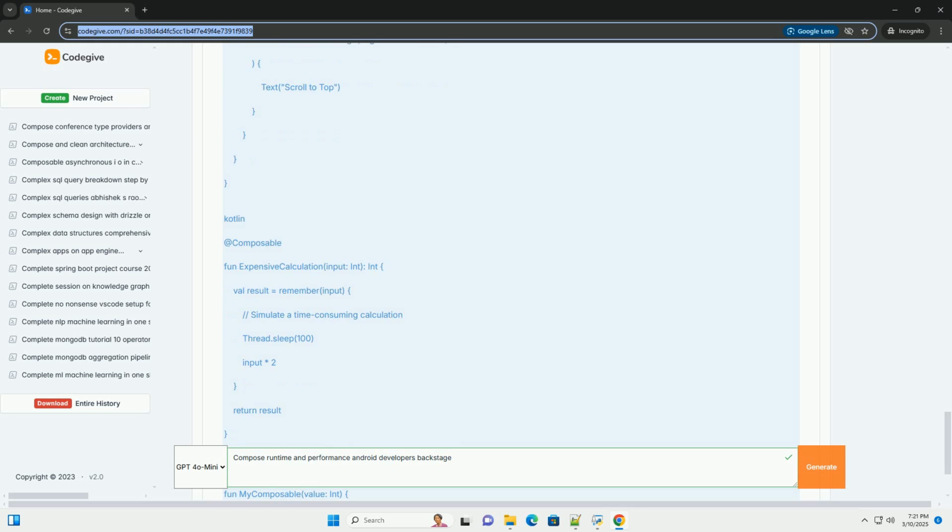Phases of rendering. After recomposition, Compose UI elements go through the following phases. Layout: Compose determines the position and size of each UI element. It does this by calling the measure and layout functions on each composable. Draw: Compose draws the UI elements onto the screen. It does this by creating a drawing tree and then rendering that tree to the screen.